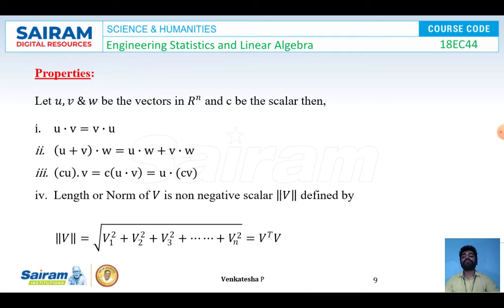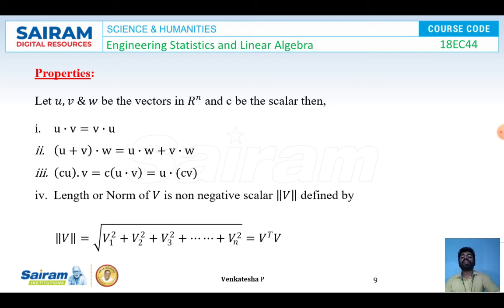Properties of orthogonality. Let u, v, and w be the vectors in R power n and c be any scalar. Then u dot v will be equal to v dot u. I mean the condition u transpose v will be equal to v transpose u. The answer will be same in both the cases. The second condition is u plus v dot w is equal to u dot w plus v dot w. The third condition is cu dot v is equal to c into u dot v, or u dot cv. We can write it.